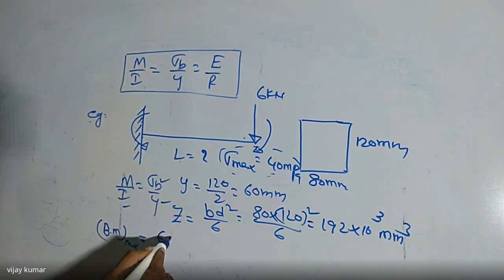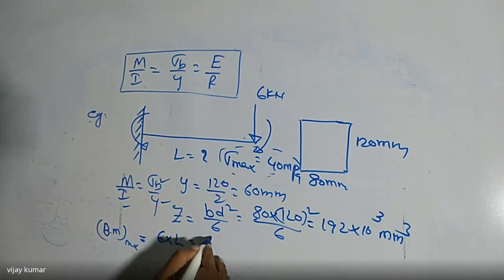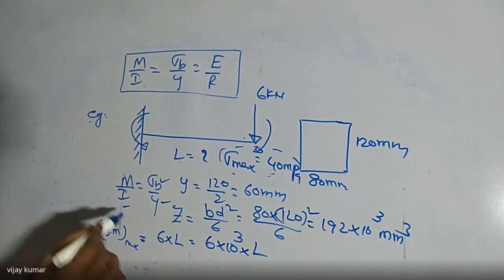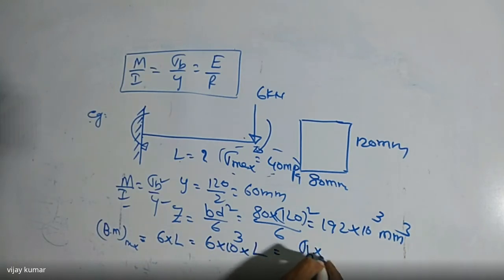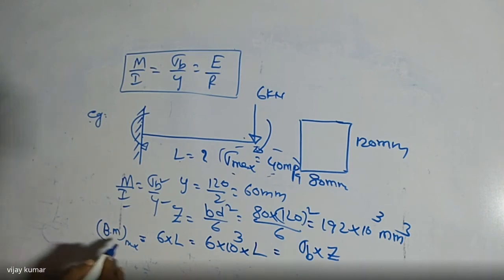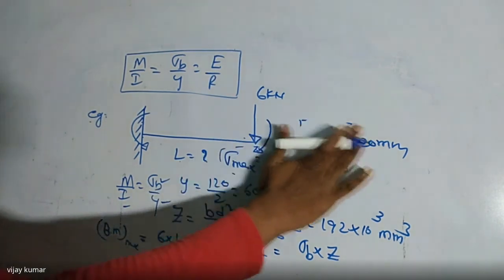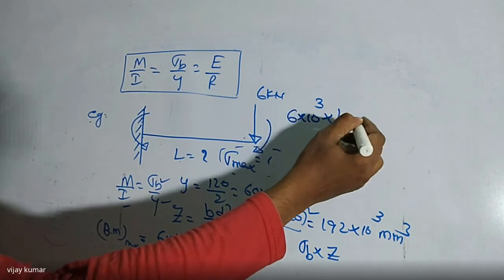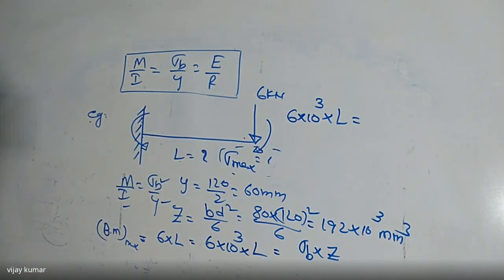Then I am writing here 6 into L, that is W into L. 6 is nothing but kilonewtons, so 6 into 10 to the power of 3 newtons, into length, which is unknown, that is L. This must be equal to sigma b into Z value. So listen carefully. 6 into 10 power of 3 into L is equal to, what is sigma b here?